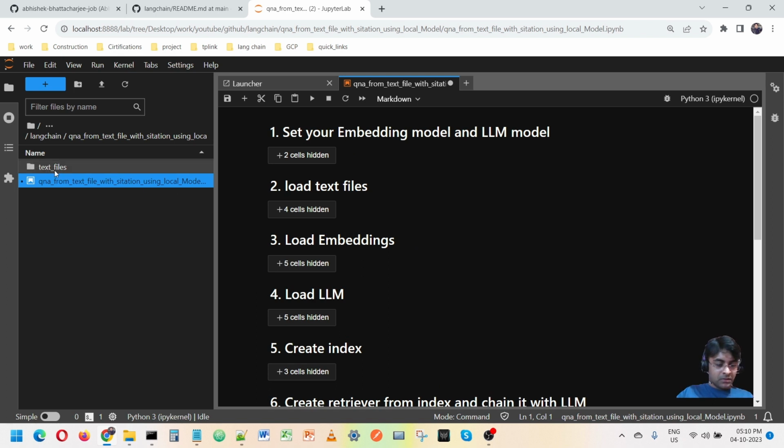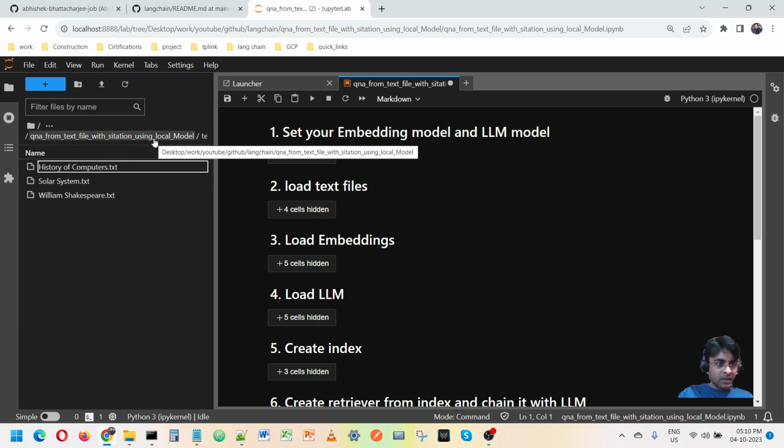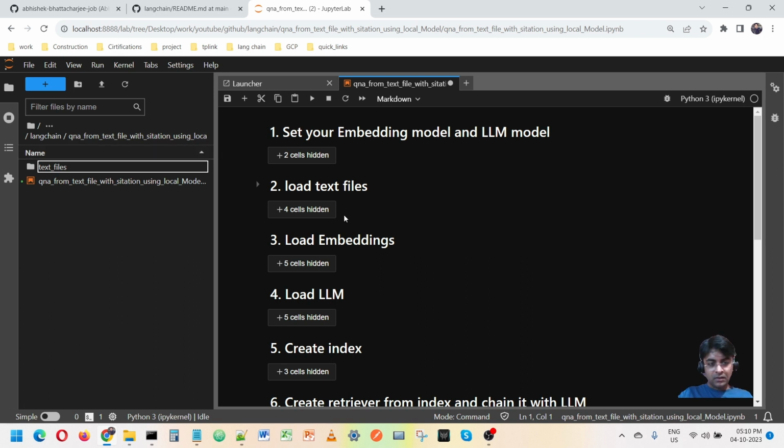Same as before, you have lots of text files, and you want to do Q&A from them. Maybe you have a thousand text files, and that could also be done. For that we need three things. First, something to do good search, or indexing.